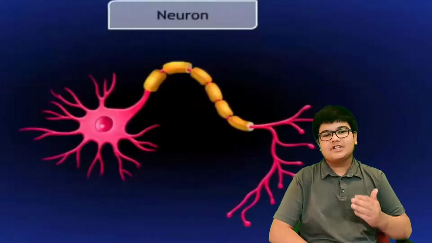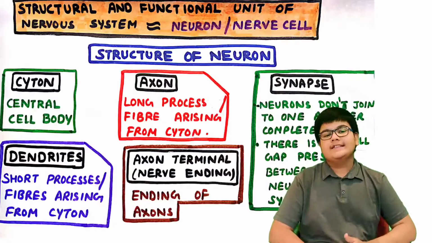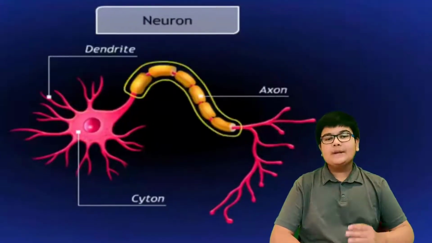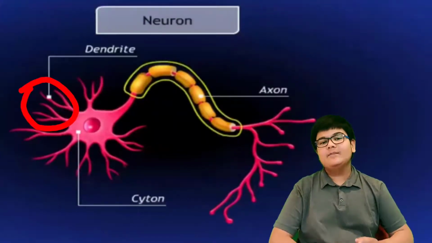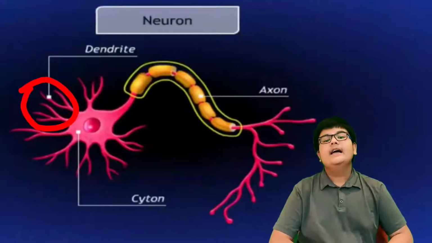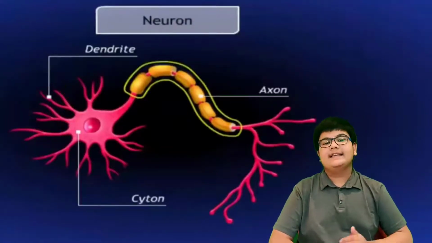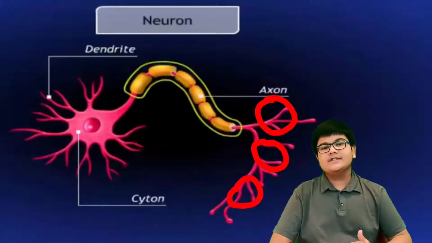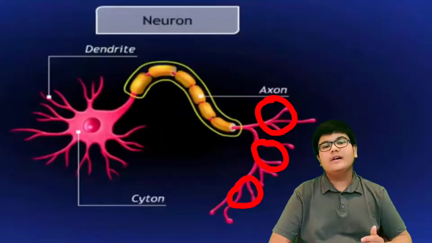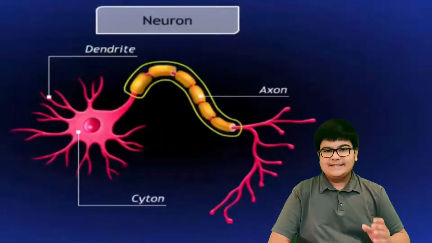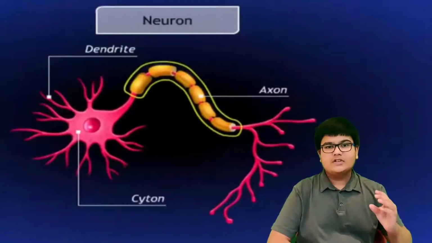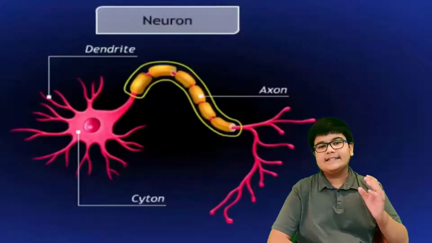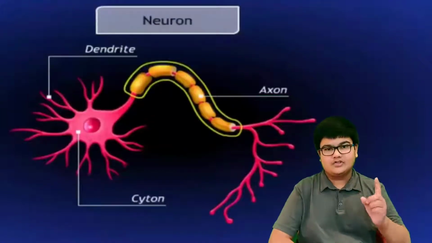First, let us learn the structure of a neuron. A neuron consists of a central cell body known as cyton, many short processes or short fibers arising from the cyton known as dendrites, a long process or fiber arising from the cyton known as axon, and the ending of axons is known as axon terminal or nerve ending. So basically the dendrites are the short fibers, and the axon is the long fiber. Dendrites are many in number while there is only a single axon.